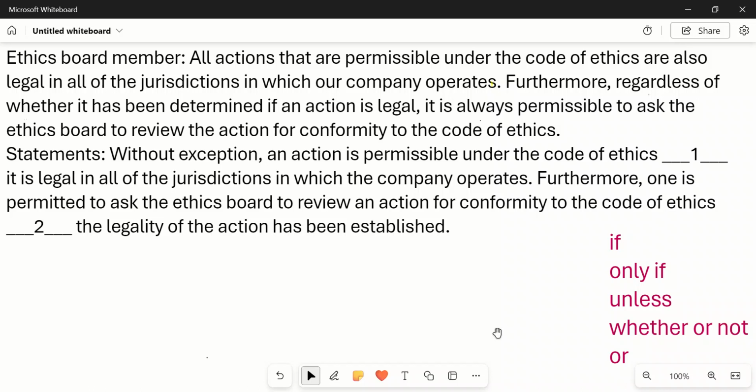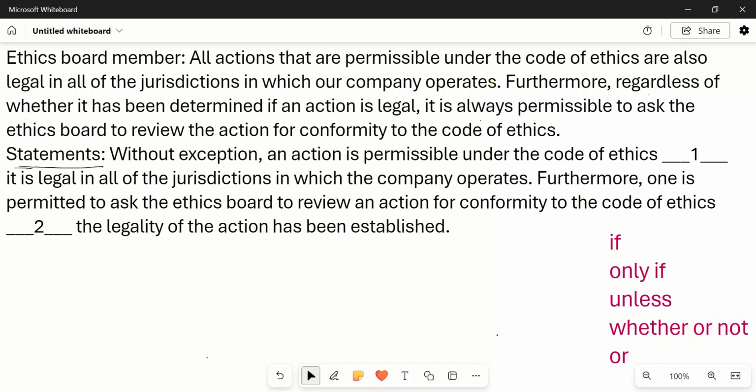So this data insight question has a statement by the ethics board member. Thereafter, the same statement has been rephrased under the heading statements, and in this it uses words like if, only if, unless, whether or not, or. Now let's simplify the main statement which the ethics board member says.